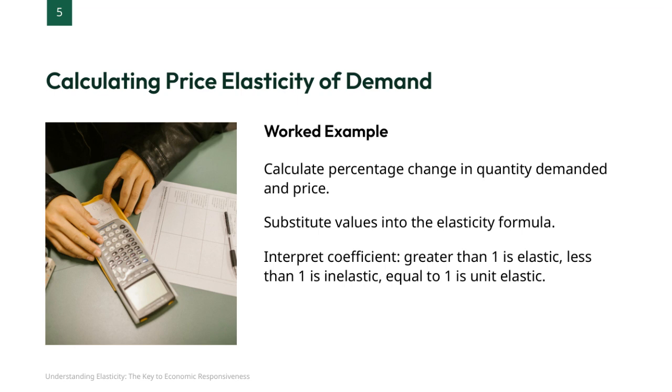If the coefficient is greater than 1, demand is elastic, meaning consumers are quite sensitive to price changes. If it's less than 1, demand is inelastic, showing that consumers are less responsive. And if it equals 1, demand is unit elastic, indicating proportional sensitivity. This process helps us better understand consumer behavior and market dynamics.